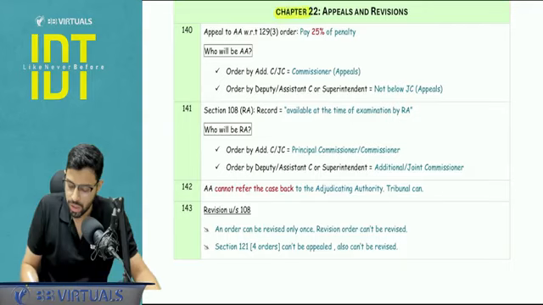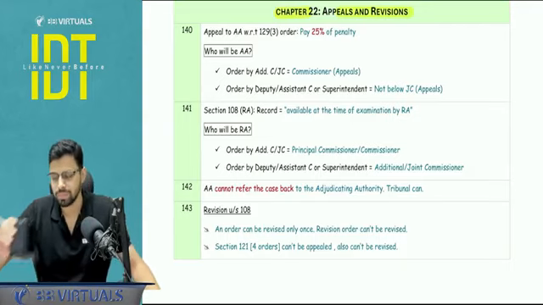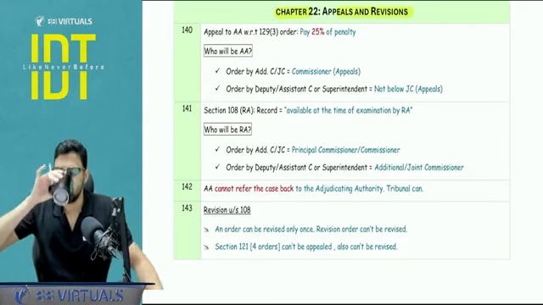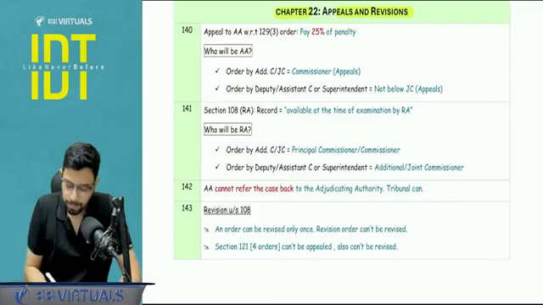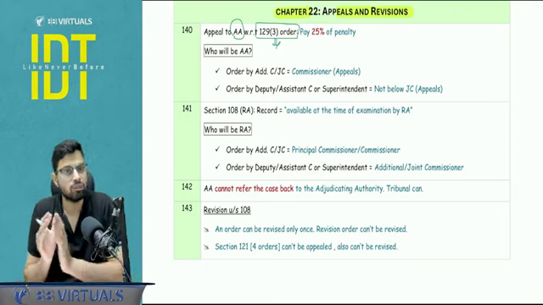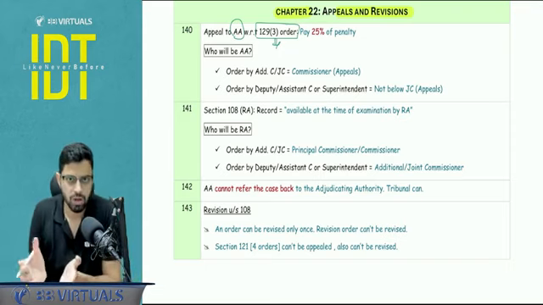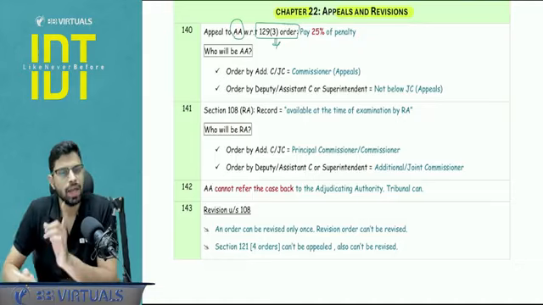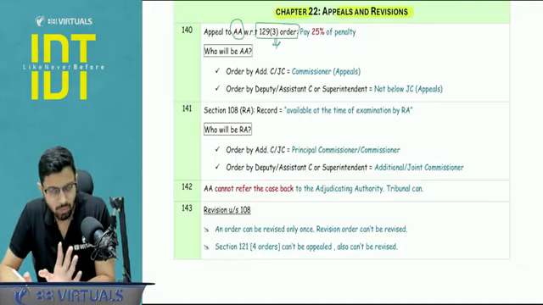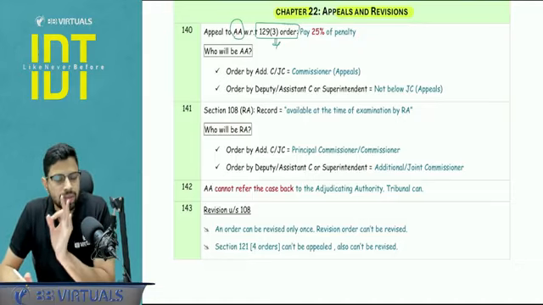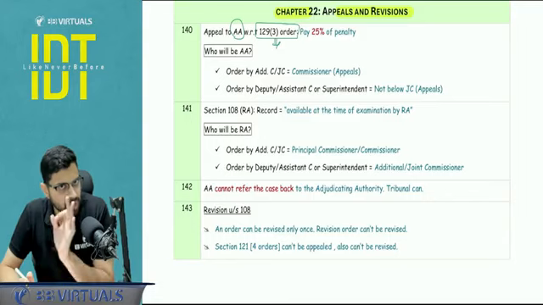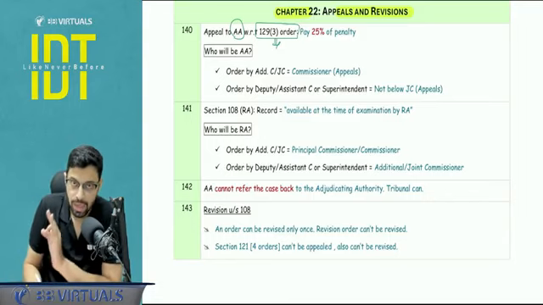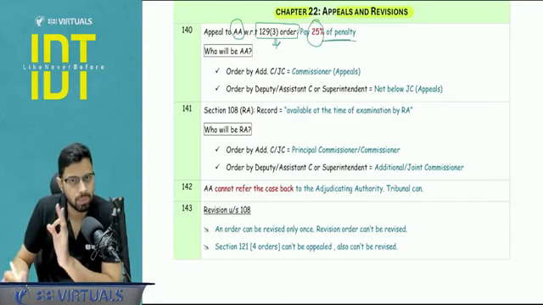Next, chapter number 22, appeals and revision. If the appeal is filed to the appellate authority with respect to 129(3) order, this is with respect to the offenses in transit, contravention of law, the owner comes forward, does not come forward, that particular order. Here there is no tax involved, only penalties involved. So special limit you need to learn that if an appeal is filed to the appellate authority against 129(3) order, the pre-deposit is 25% of the penalty amount.